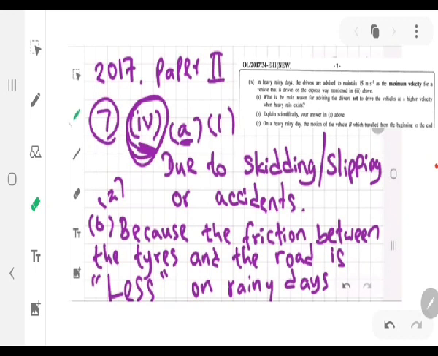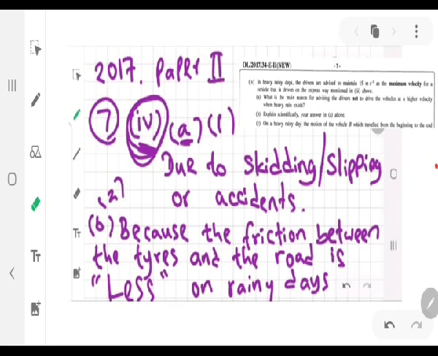So why are we telling the drivers to drive slowly or not to drive faster on heavy rainy days? Why? Because the roads are slippery. Basic, right? The roads are slippery. We call it in other terms, when it comes to vehicles, we call them as skidding, not slipping. Vehicles don't slip, they skid. That means their tires stop rotating, and then they just slide through the road, and the drivers lose control of the vehicles. So they might go and hit something, right? Hit another vehicle, hit a passenger, hit a curb, hit a pole or something like that, right?